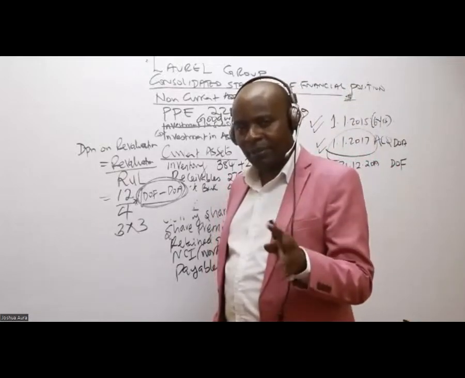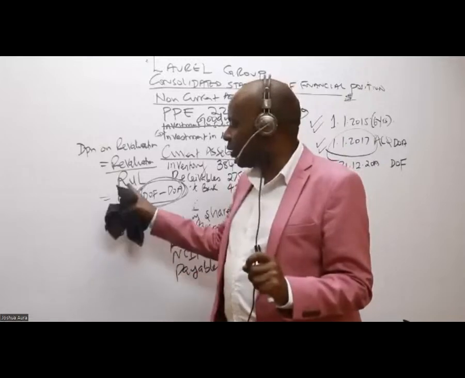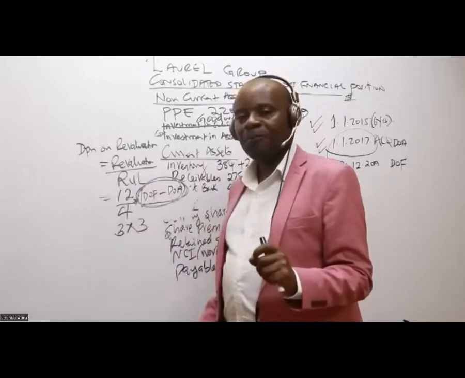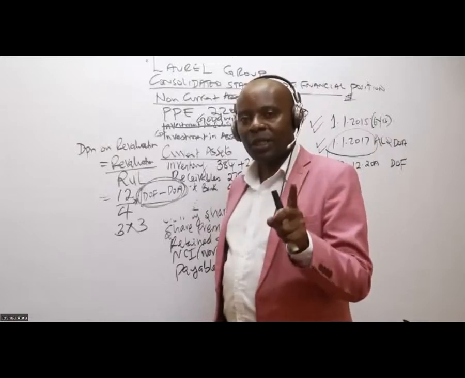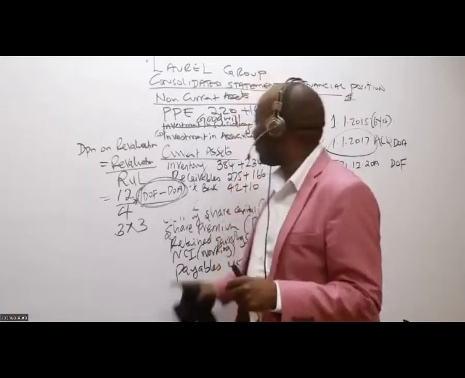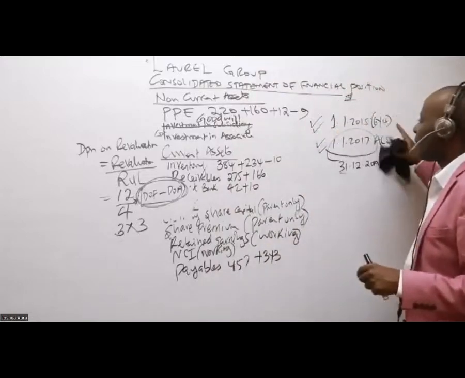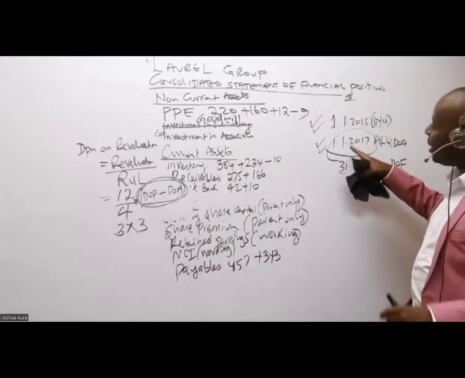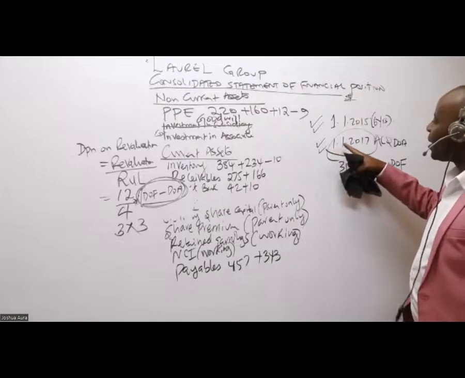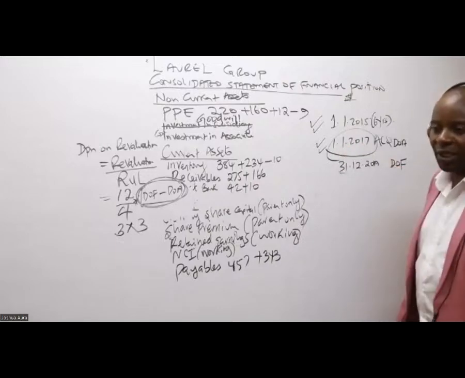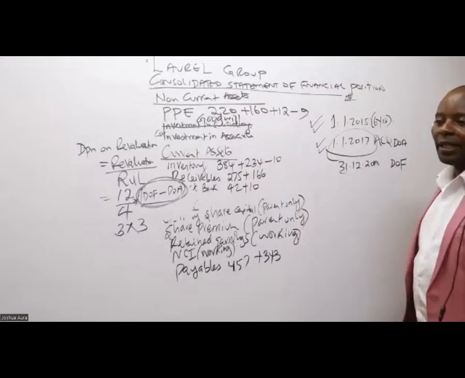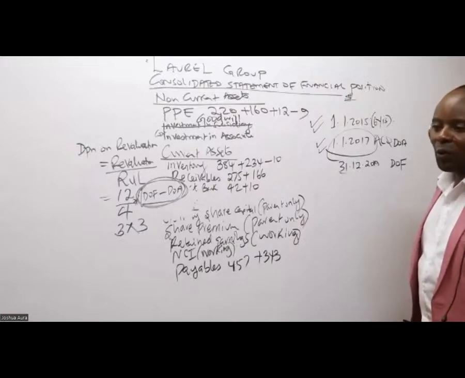It's not really a big thing, because when we talk of remaining useful life, this asset, when we bought it, it had 6 years. And we came and did the revaluation on 1st January 2017, when we were doing the acquisition of the subsidiary. That's when we acquired the subsidiary, and that's when we did revaluation.